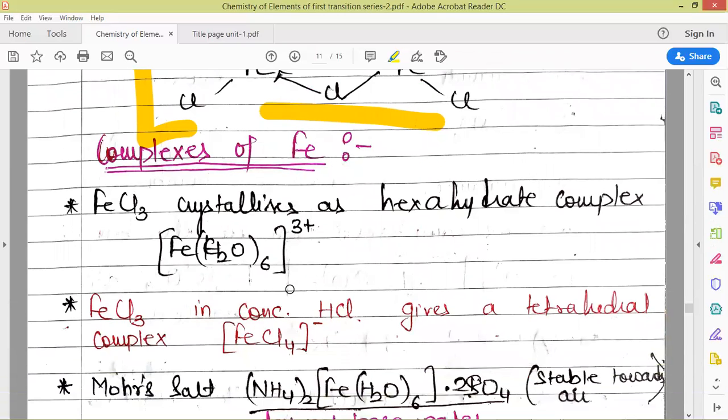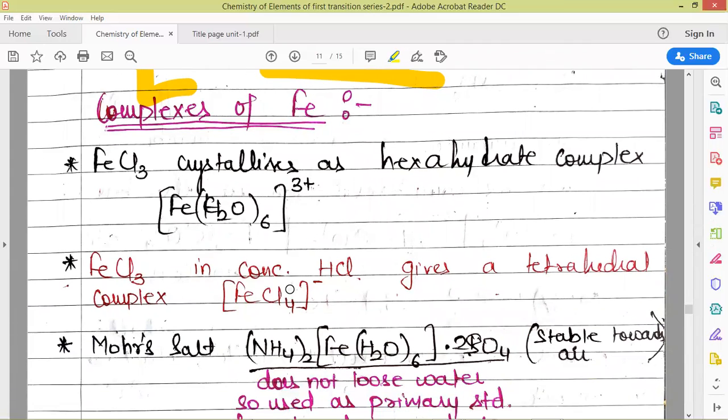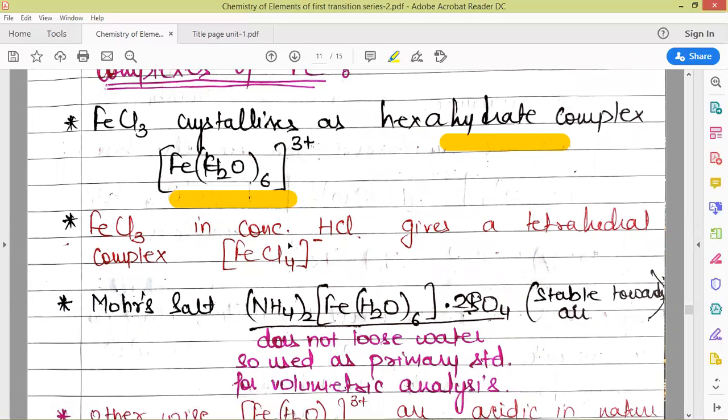Now we come to the complexes of iron. First, iron 3 chloride crystallizes as a hexahydrate complex. This is the formula for the hexahydrate complex of iron. Also, FeCl3 in concentrated HCl gives a tetrahedral complex with formula FeCl4 negative.